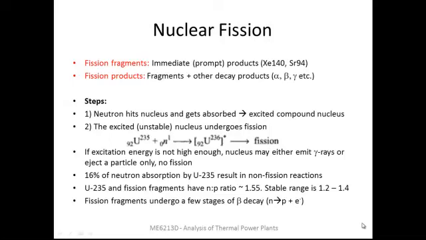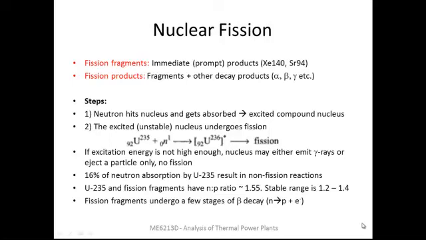In case the neutrons don't have sufficient excitation energy, the nucleus may simply emit some gamma rays or it could eject a neutron or any other particle. It does not undergo fission. In fact, around 16% of the overall neutron absorption by the nuclei don't result in any fission.